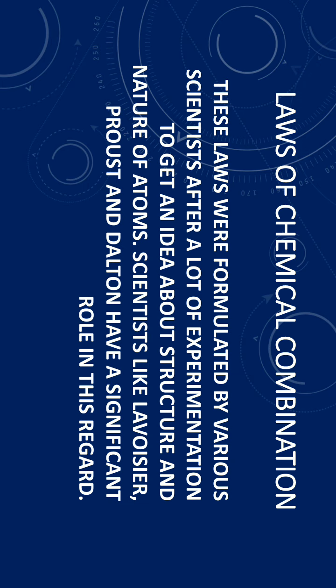These laws were formulated by various scientists after a lot of experimentation to get an idea about the structure and nature of atoms. Scientists like Lavoisier, Proust and Dalton have a significant role in this regard. These are the scientists who did a lot of experiments and helped us to learn about the structure and nature of atoms. So today we will discuss the various laws of chemical combination.